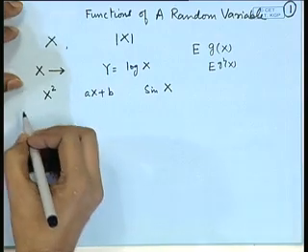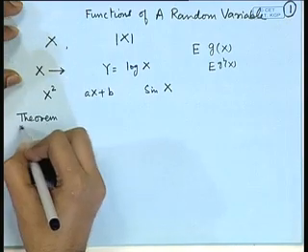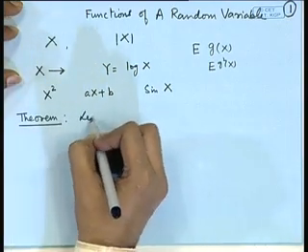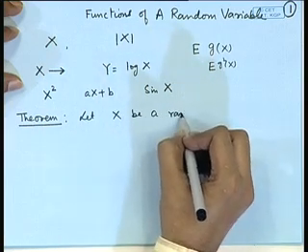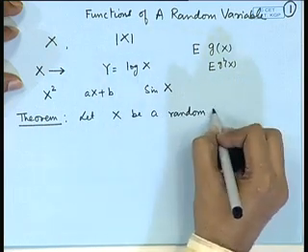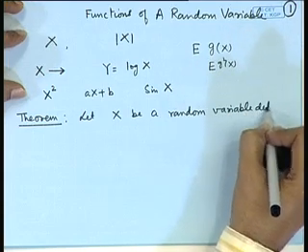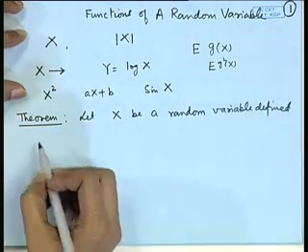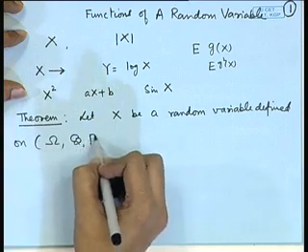So, we start from this result. Let X be a random variable defined on, say, (Omega, B, P).